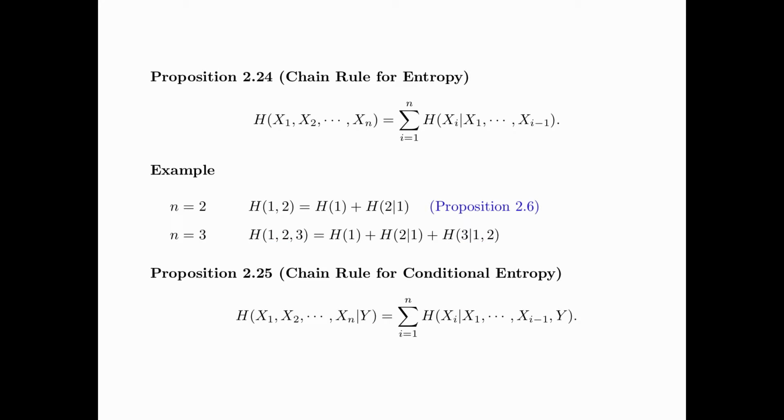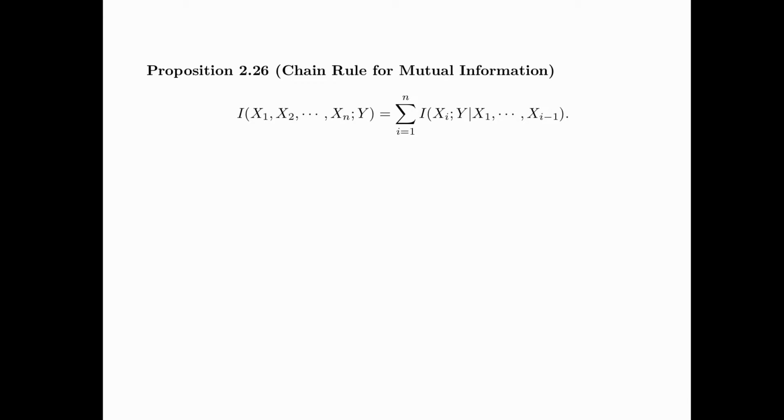And then we have the chain rule for conditional entropy, which is exactly the same as the chain rule for entropy, except that we are now conditioning on a random variable Y. We also have the chain rule for mutual information, which says that the mutual information between X1, X2, all the way up to Xn and Y is equal to the summation from i equals 1 up to n of the mutual information between Xi and Y conditioning on X1, X2, up to Xi minus 1.